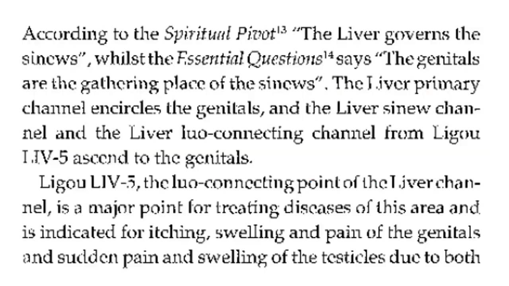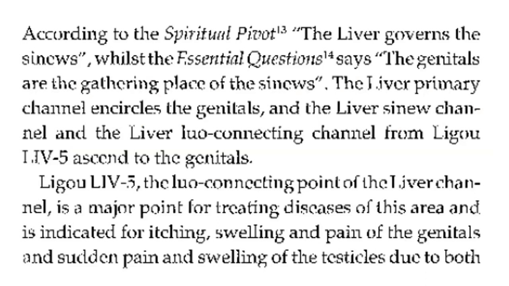According to the Spiritual Pivot, the liver governs the sinews, while the Essential Questions says the genitals are the gathering place of the sinews. The liver primary channel encircles the genitals, and the liver sinew channel and the liver Luo-Connecting channel from Liver 5 ascend to the genitals.